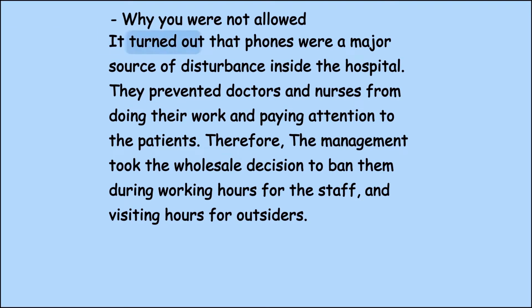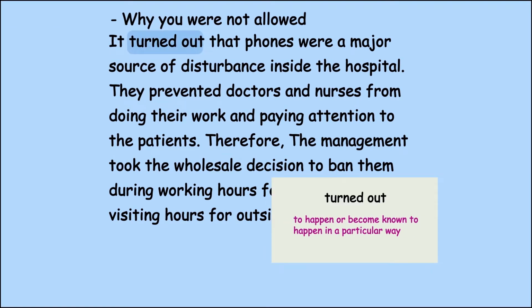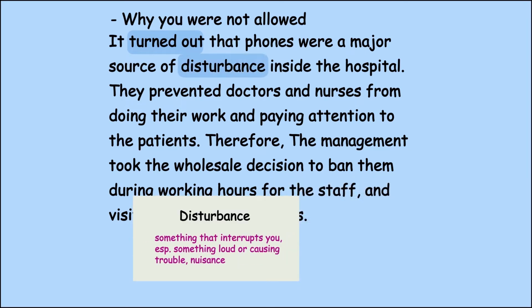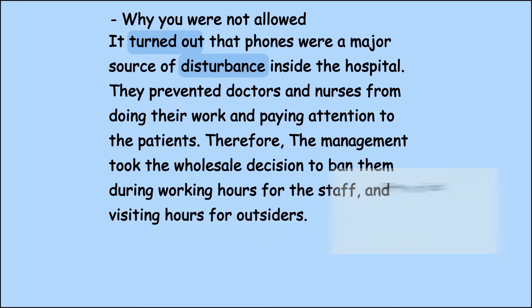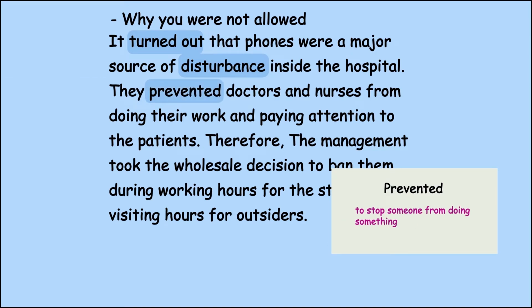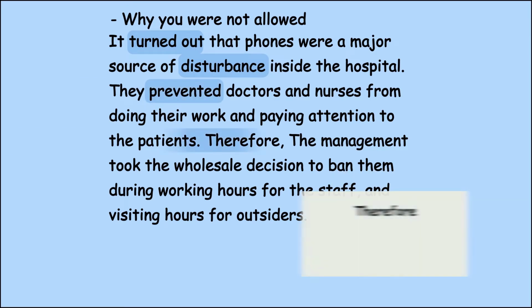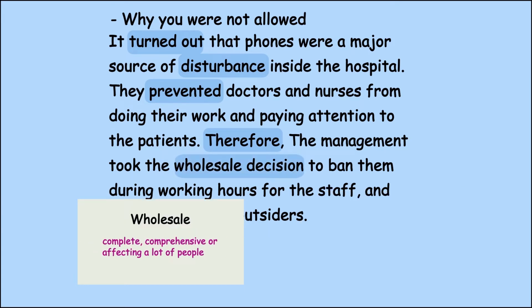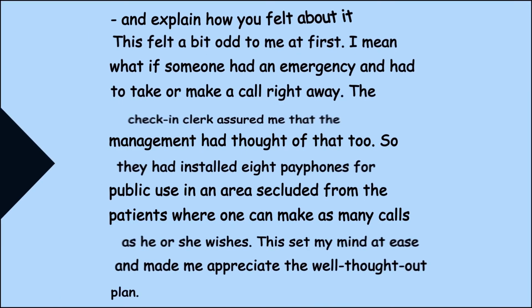Turned out to be means to happen or to become known to happen in a particular way. Disturbance is something that interrupts you, especially something loud or causing trouble. Another word for it is nuisance. To prevent is to stop someone from doing something. Therefore means for that reason or that's why. Wholesale is an adjective that means complete, comprehensive, or affecting a lot of people.